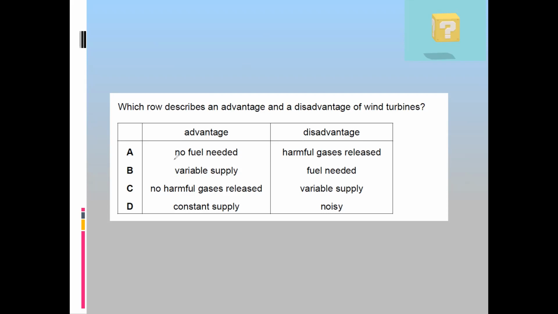We don't need fuel, that is the advantage. And no harmful gases released. But what is the disadvantage when we check harmful gases? That's wrong. It does not produce harmful gases. But the disadvantage, it has a variable supply. Some days you have a greater output and some days you will have a smaller output. So it does not have a constant output. That's why C will be the right answer.